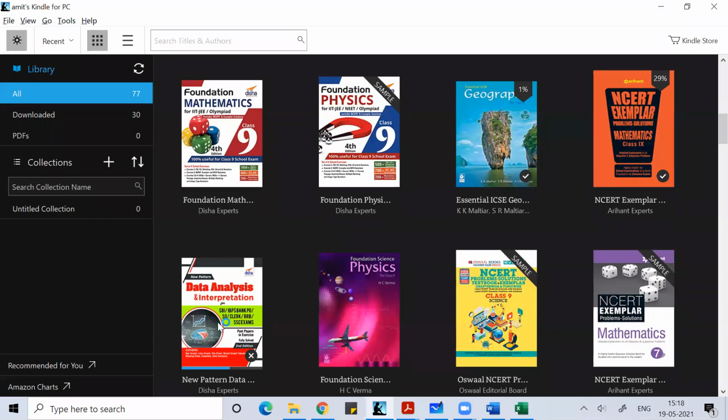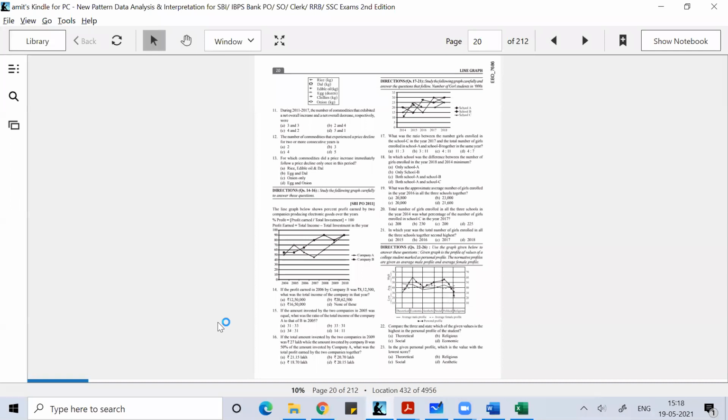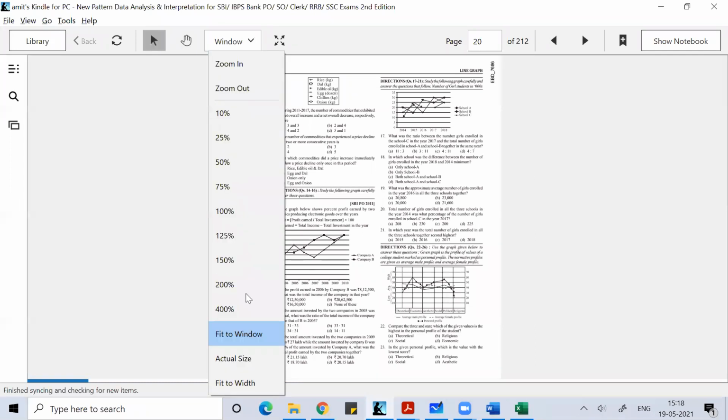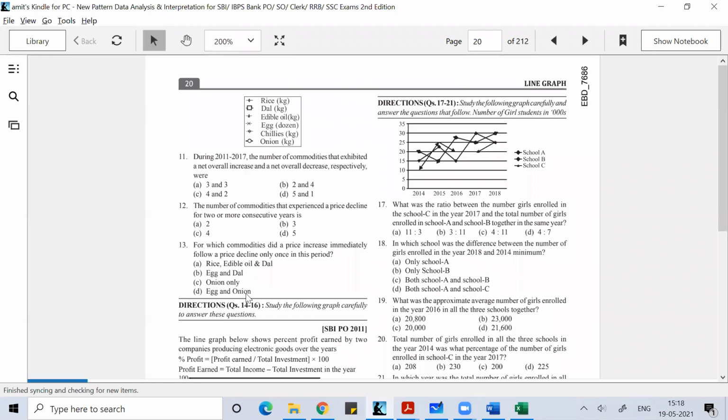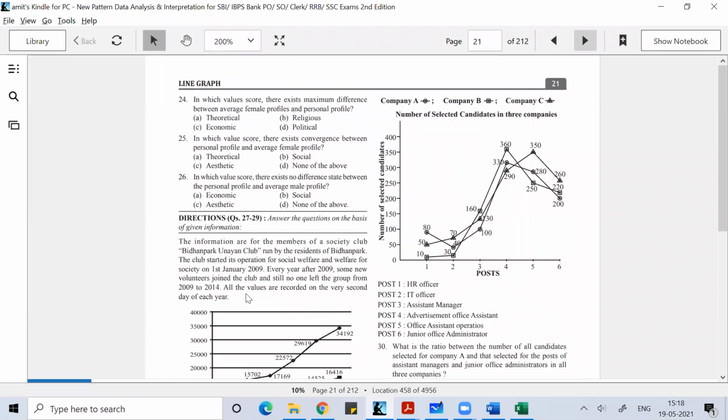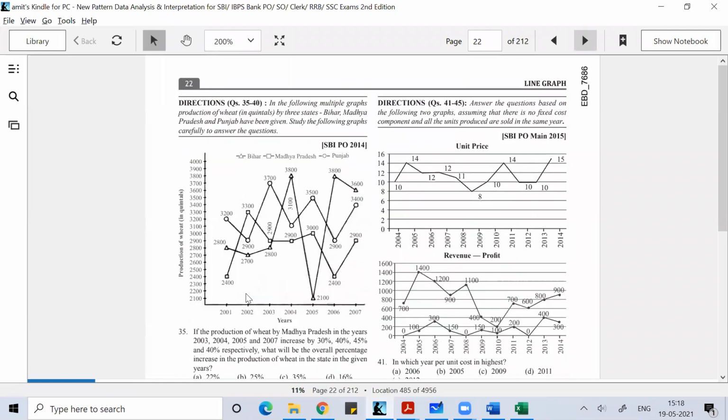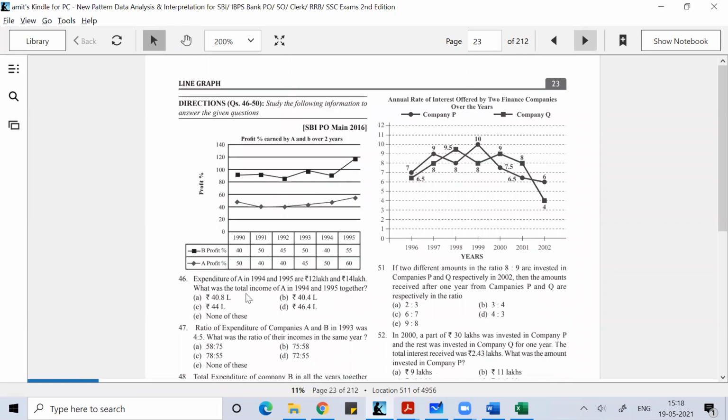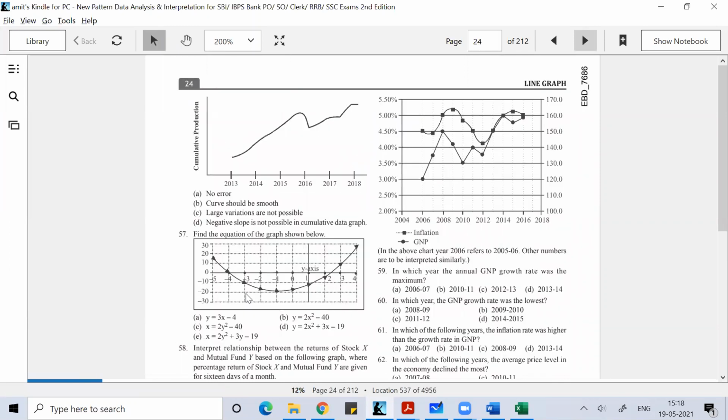In any exam related to jobs, you'll always get a question on data interpretation. You'll get these kinds of questions based on graphs, pie charts, and so on. You need to analyze the graph and then solve the question.